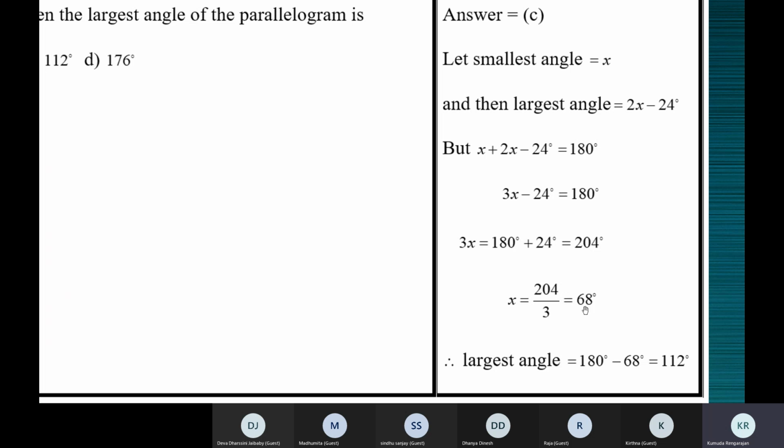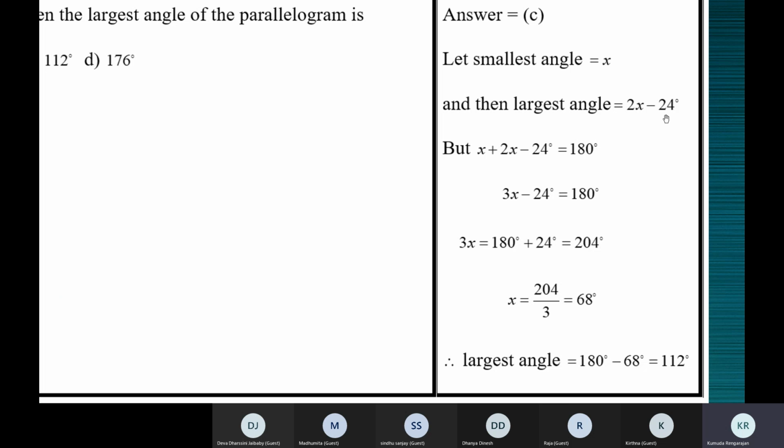So the other one will be 180 minus 68. You can do it like this, or you can substitute in this: 2 into 68 minus 24. You will get the same answer. To find the largest angle, you can substitute the value of x in the expression 2x minus 24. Or when one angle is 68, the other one, because they're supplementary and adjacent angles, will be 180 minus 68, which is 112.